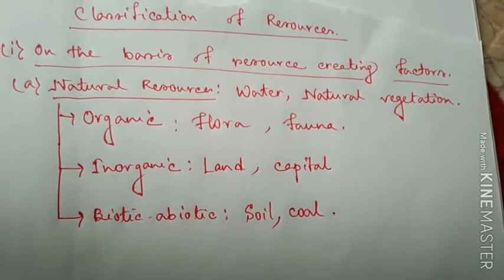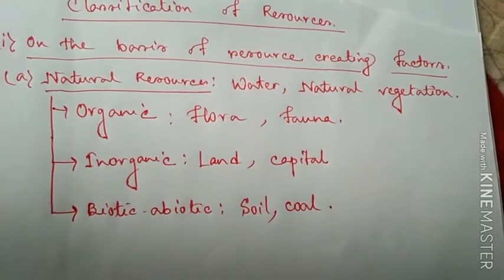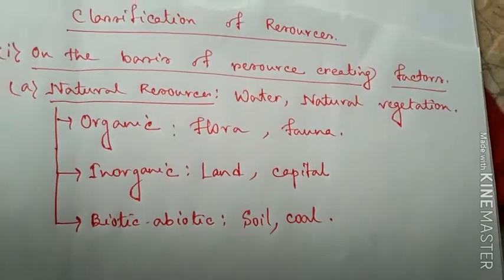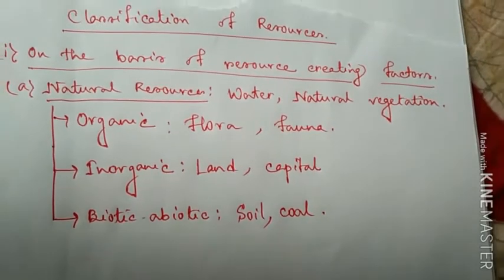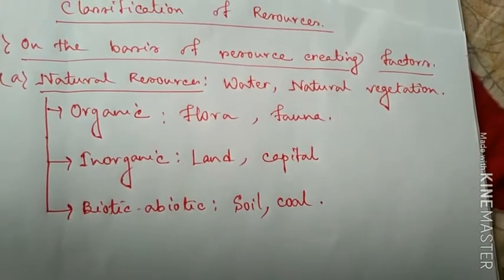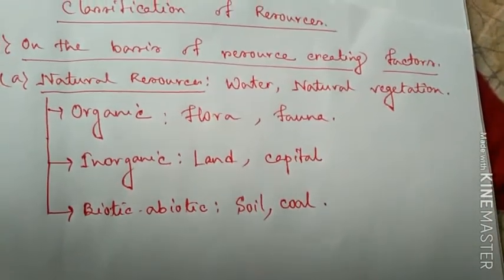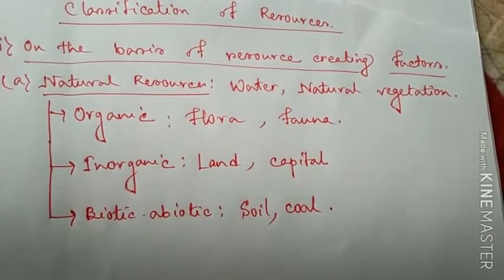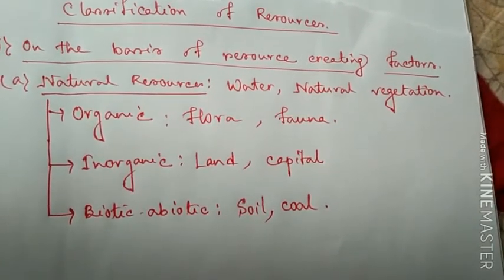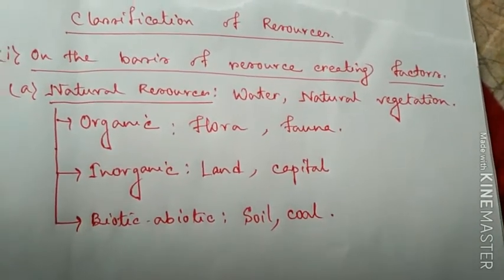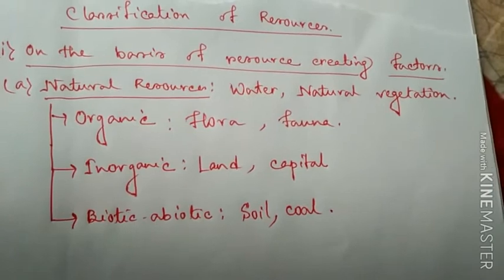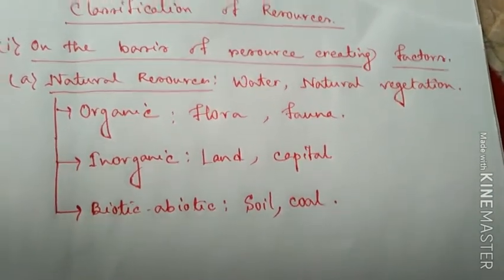So from the beginning, what are the natural resources? Natural resources are those resources that come from nature directly, for example water, natural vegetation. Natural resources are further subdivided into three types: organic, inorganic, and biotic and abiotic resources. Organic resources, for example flora, come from organisms. Inorganic resources are inorganic in nature, for example land. And biotic and abiotic resources are like soil, coal, peat. So these are the natural resources.